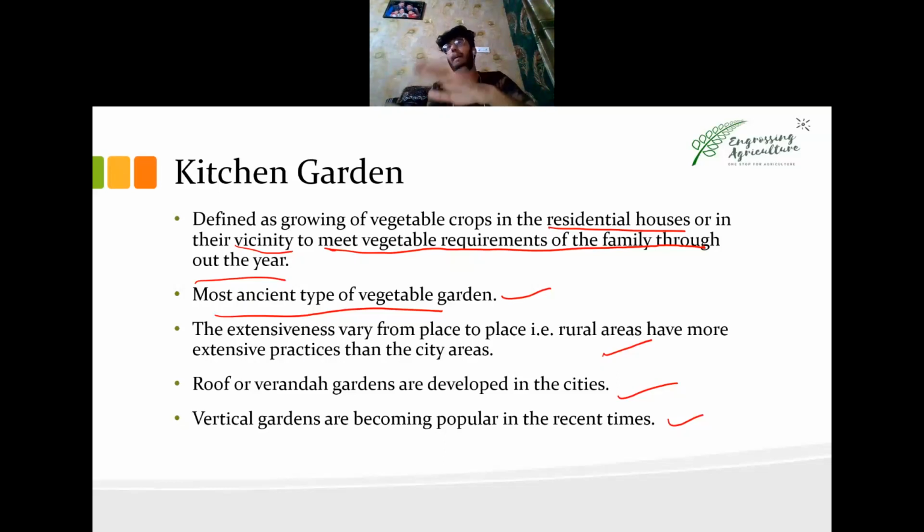So if you have a big house or a bungalow, you can go for vegetable gardening easily. It will also help you in interior decor and also give you vegetables, not throughout the year but for the majority of the year.